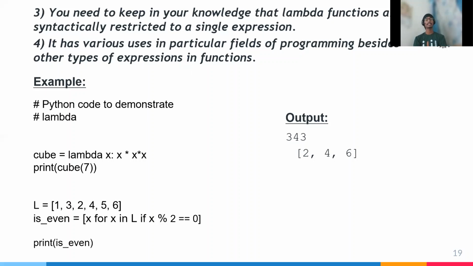Next, the second element is 3; 3 divided by 2, the remainder is not 0. No. It checks after 3, then 2, then 4, and similarly 5 and 6. After checking the full list, it comes out and prints 2 4 6. The output was 2 4 6.